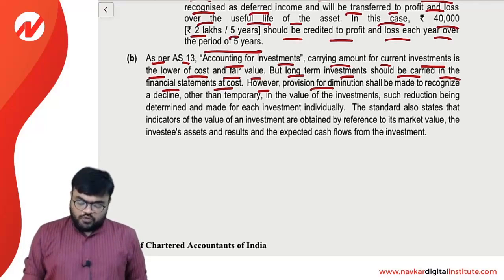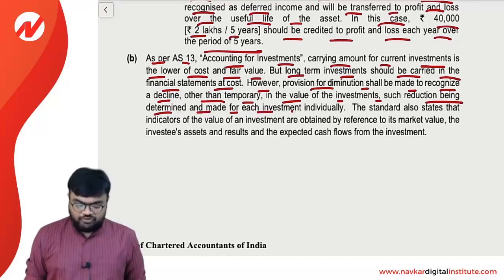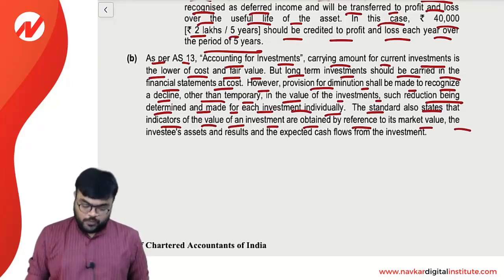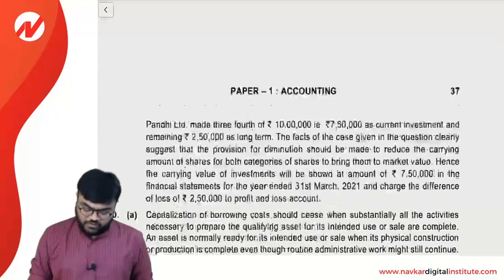However, provision for diminution shall be made to recognize a decline, other than temporary, in the value of the investment. Such reduction is determined and made for each investment individually. The standard also states that indicators of the value of an investment are obtained by reference to its market value, the investee's assets and results, and the expected cash flow from the investment.